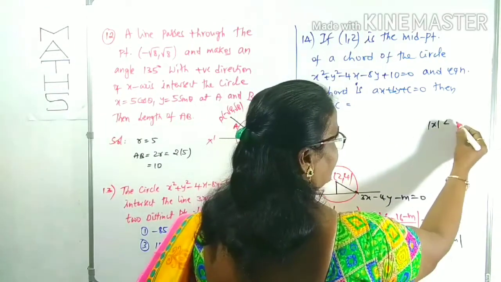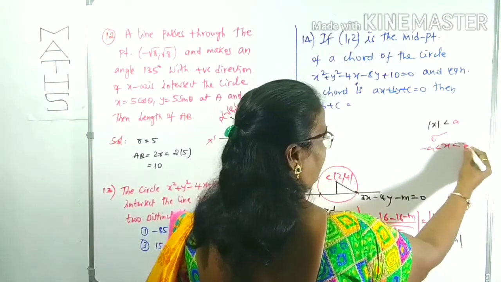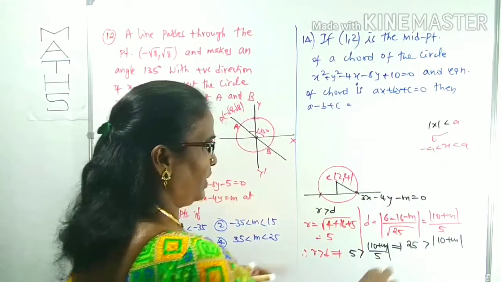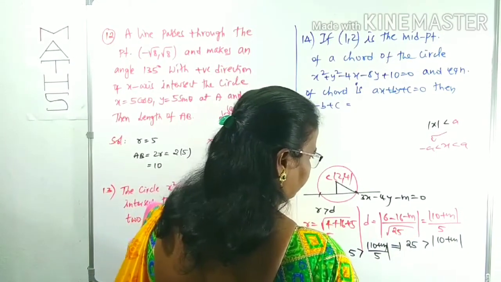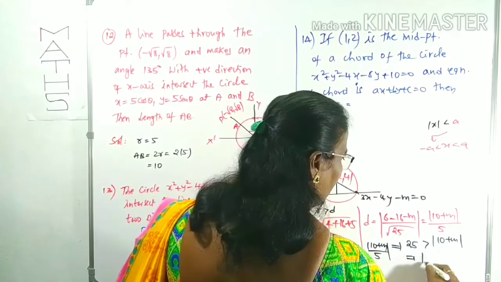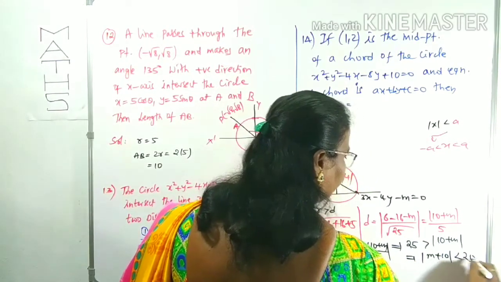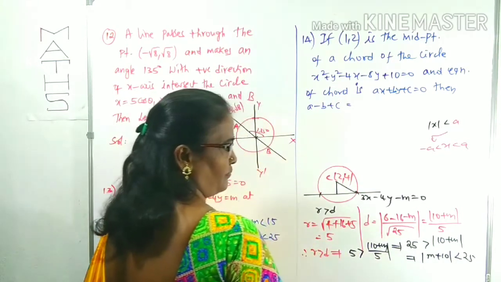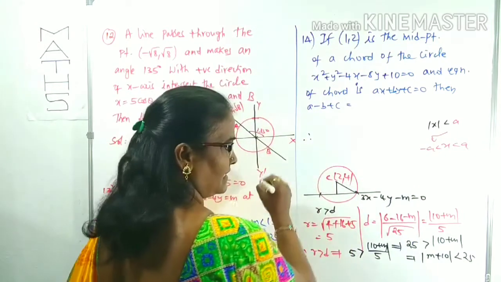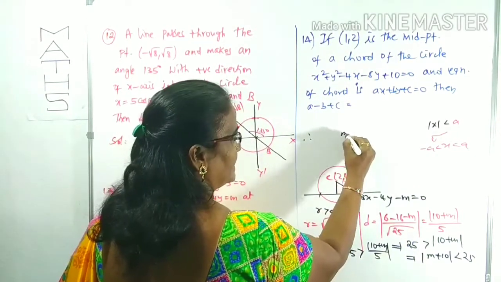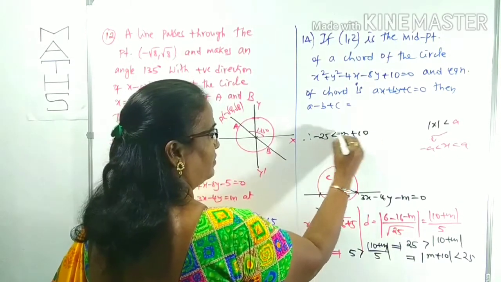Mod x is less than a means x lies between minus a and plus a. Like that, mod of m plus 10 is less than 25 means m plus 10 lies between minus 25 and plus 25.